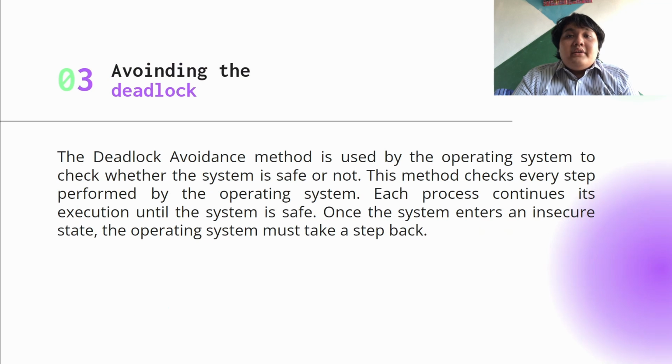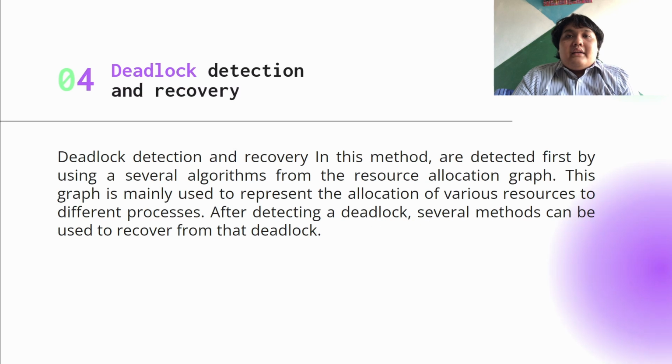Third, avoiding the deadlock. The deadlock avoidance method is used by the operating system to check whether the system is safe or not. This method checks every step performed by the operating system. Each process continues its execution until the system is safe. Once the system enters an unsafe state, the operating system must take a step back. And last, deadlock detection and recovery.